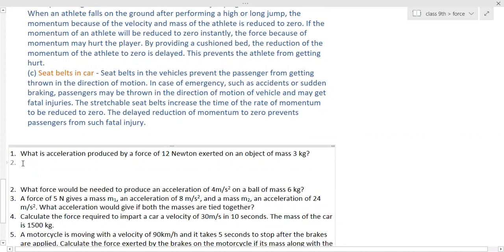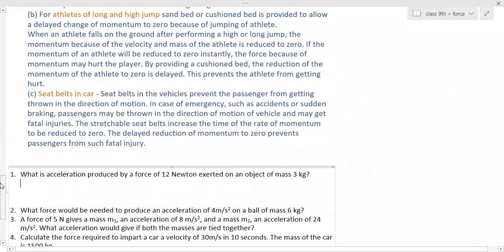Ma'am, are we supposed to write these questions? Yes, write down the questions. Ma'am, can you scroll up? I didn't complete. Deepika, faster. Why is this slow? Ma'am, I got hurt in my hand, so I can't write fast. Oh, okay. Then okay.